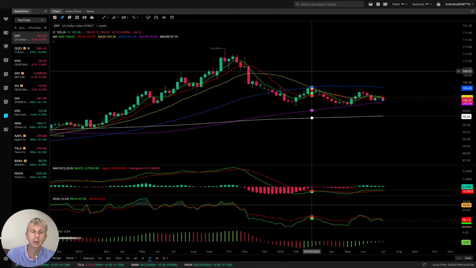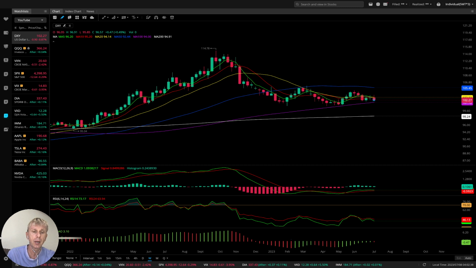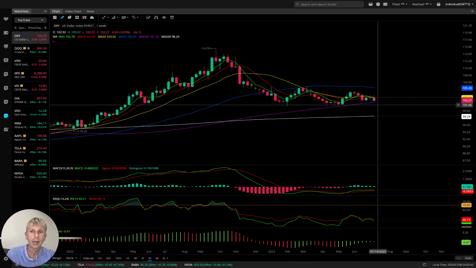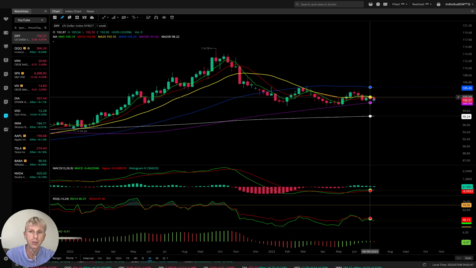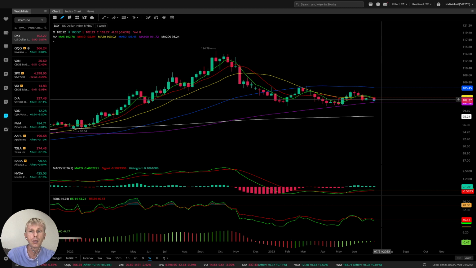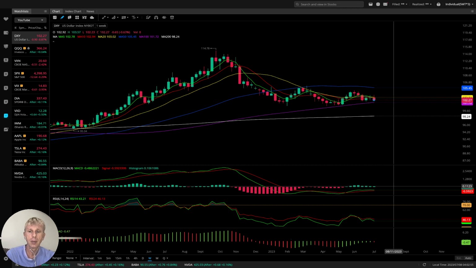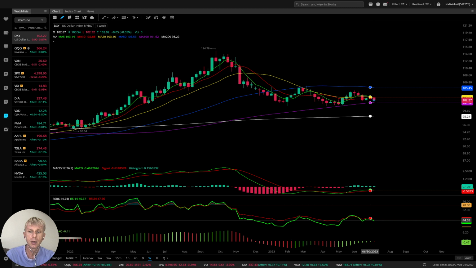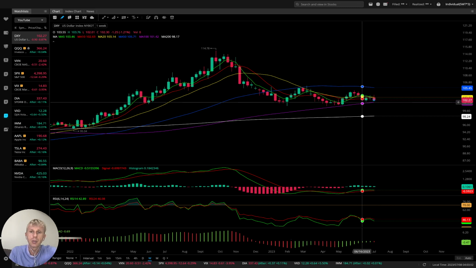And let's start. DXY, USA dollar. You see the last bar, it's a red bar. MA5 did a bearish crossover over 10, 20. It moved below 20. It is bearish territory now. Looks like it's still a fight because MACD is still bullish, RSI bearish, awesome oscillator bearish. Dollar is now kind of in bearish territory.